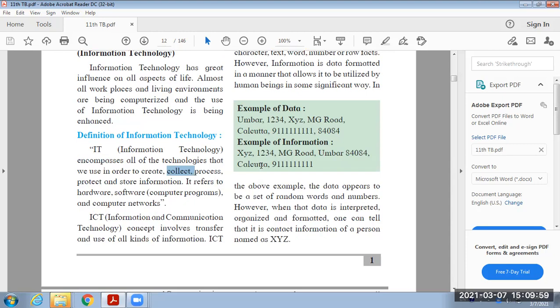Here some examples are given: 1 2 3 4 XYZ MG road, and here some numbers are given. When we read all these individually, they do not show anything. All these things are meaningless. But when we combine all the things in the proper order, we can say it is meaningful data, that is the information. Okay.